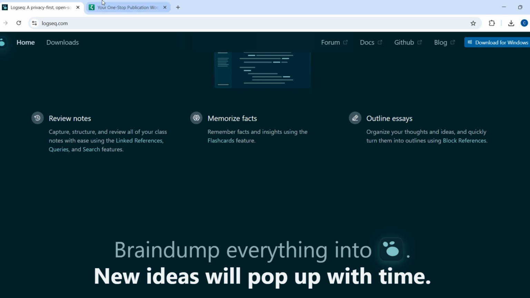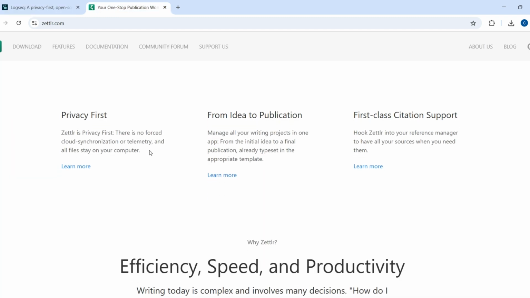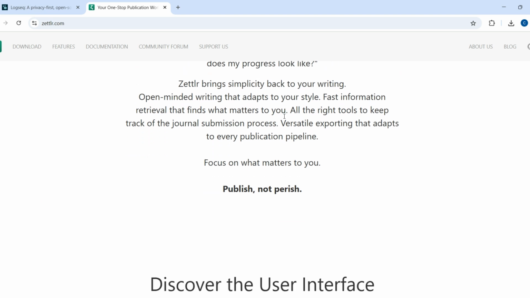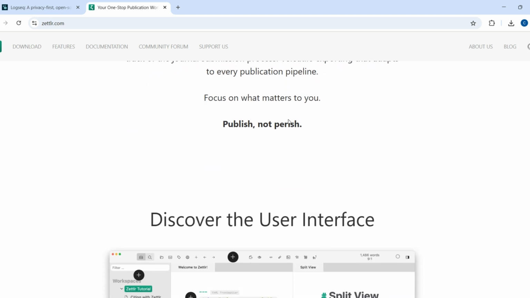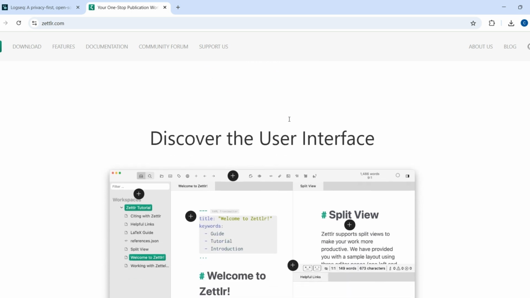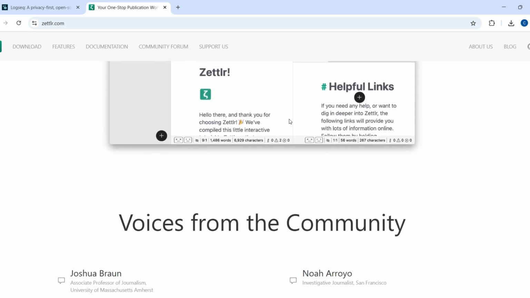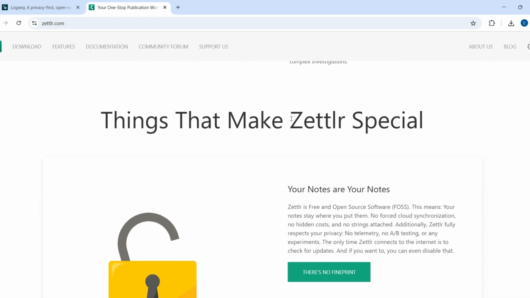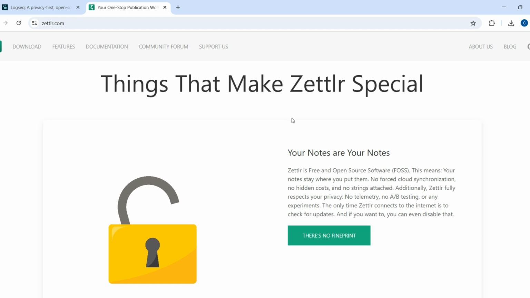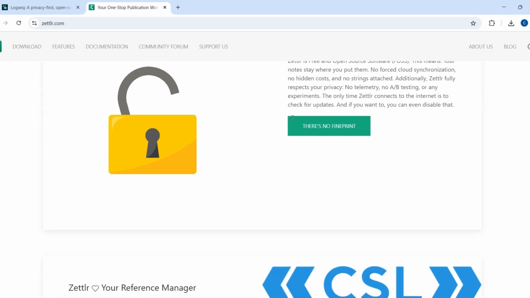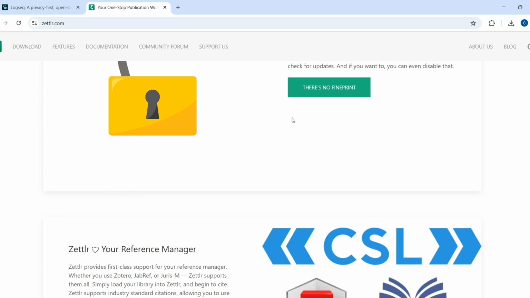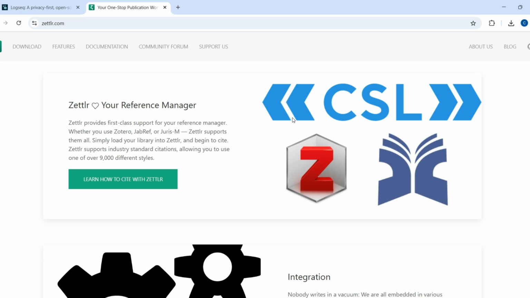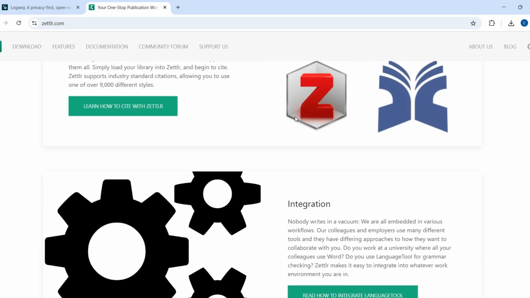Zettler, on the other hand, is built for writers and researchers. It supports Zettelkasten style notes, references, citations with Zotero, and distraction free writing. You can manage large research projects in plain text with support for LaTeX, footnotes, and more. But it doesn't have the same note linking and graph features as Logseq. And while it's powerful, it's not as intuitive out of the box.